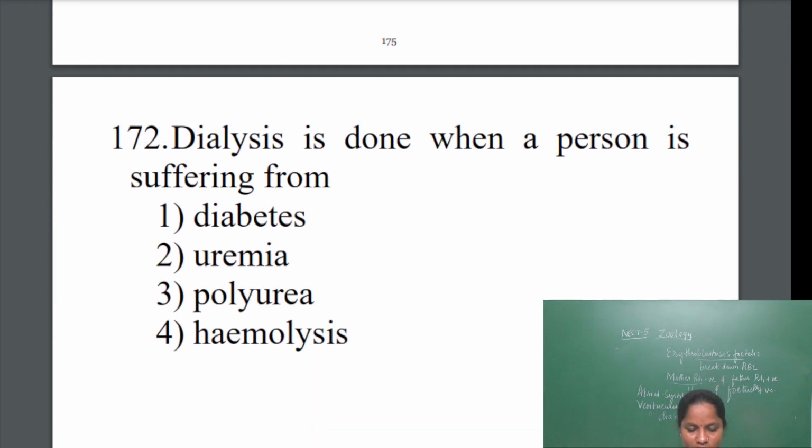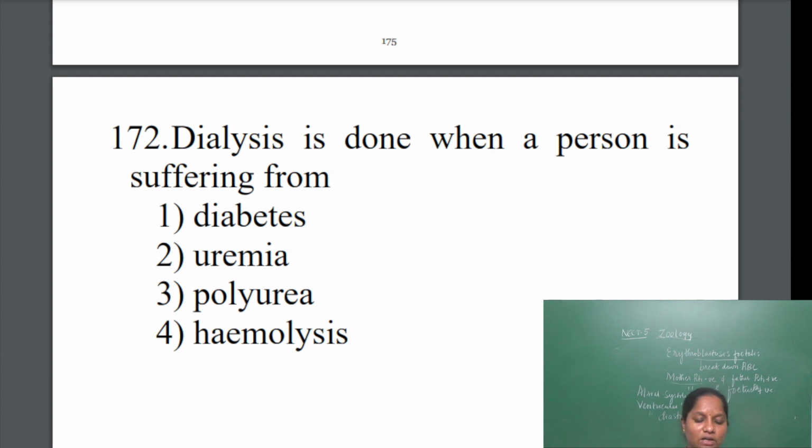Next question. Dialysis is done when a person is suffering from failure of the kidneys. When the kidneys are not functioning properly, the excretory waste such as urea, ammonia and uric acid is not removed properly.